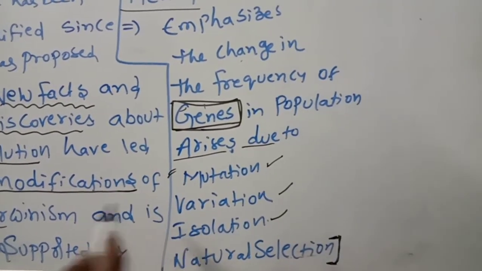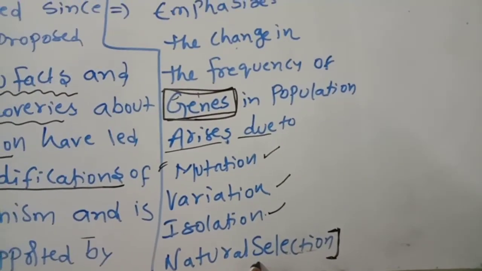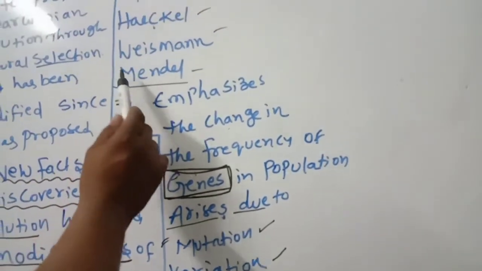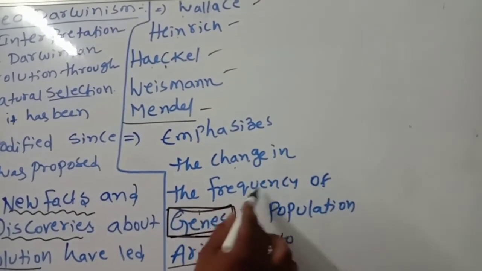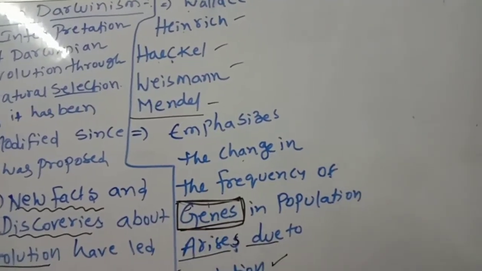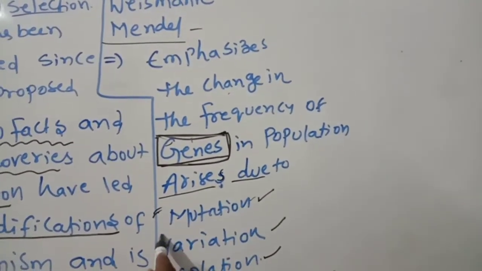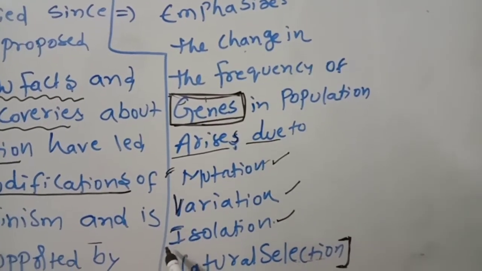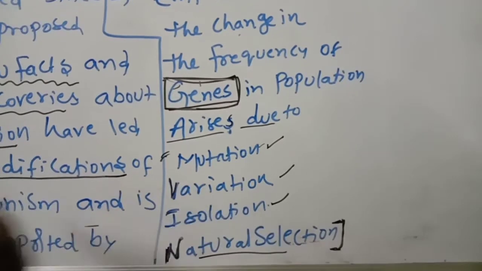Nature only creates some disturbances, and those who face the disturbances survive. Like that, the great Wallace, Haeckel, Weismann, and Mendel supported Neo-Darwinism. The main thing is the change in the frequency of genes in the population. Why are gene frequencies changing? Because of mutations, which means sudden changes, variations, some changes from parents to offspring, isolation, and natural selection. These are the main reasons for new species formation.